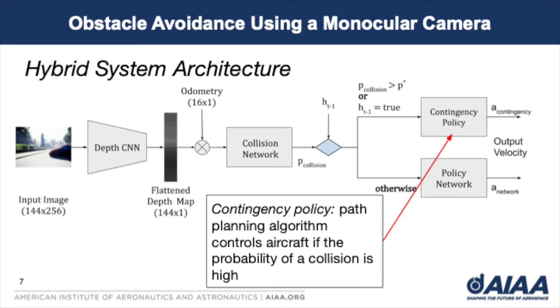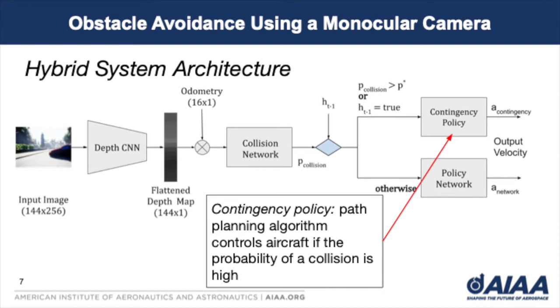If the estimated probability of collision is greater than some threshold, for example 0.5, or if h of t minus 1 is true, then the aircraft is piloted by the contingency policy. H of t minus 1 is simply a variable that indicates that the contingency policy has been activated by the collision prediction network and has not finished piloting the aircraft along the path that it planned.